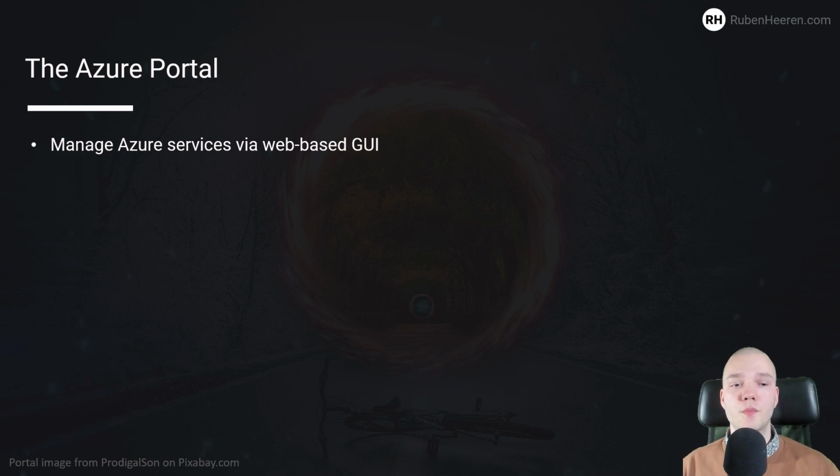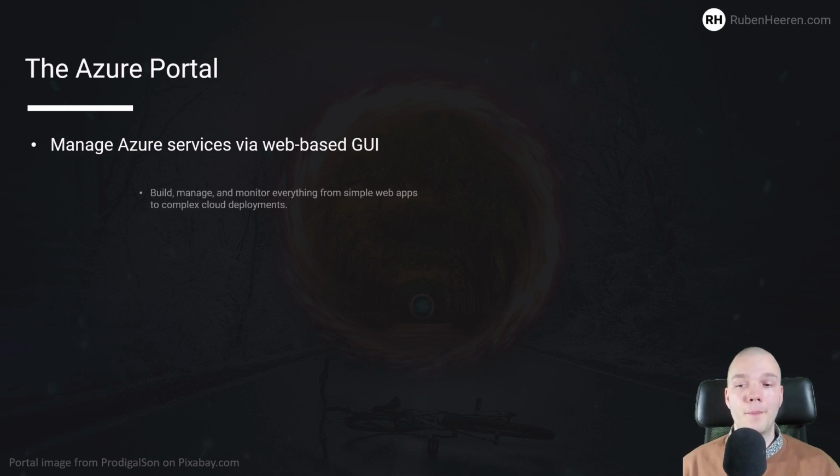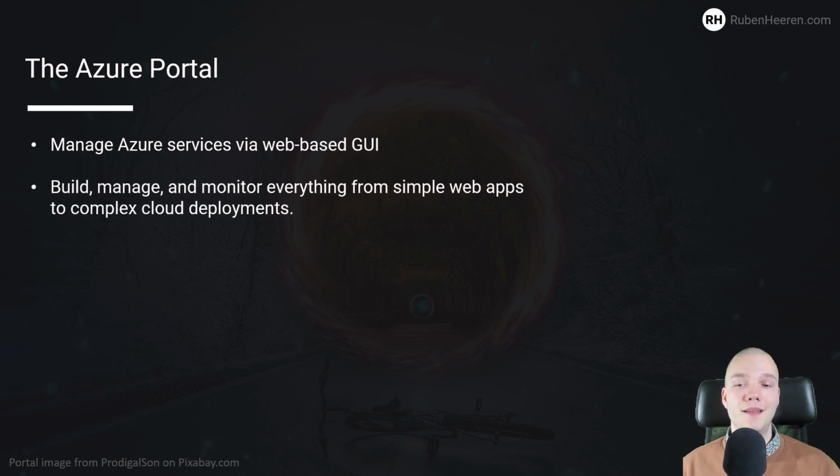With the Azure portal, you can manage your Azure services via a web-based graphical user interface. If you're a command line enthusiast, don't worry, 99% of the things you can do in the Azure portal, you can also do via the command line. In summary, in the Azure portal, you can build, manage, and monitor everything from simple web apps to complex cloud deployments.